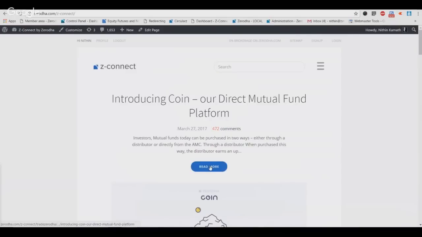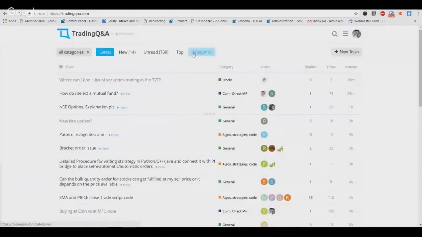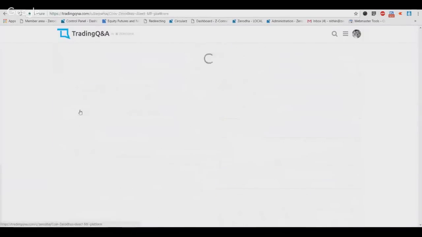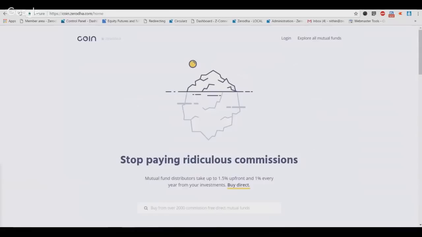See, there's already 470 odd comments where I've explained how the Coin platform works, and we've also taken a category live on trading Q&A called Coin, where we're answering all questions on direct mutual funds and why Coin, right? After all the interactions on these couple of places, I just realized that there is a huge lack of awareness on direct mutual fund platforms.